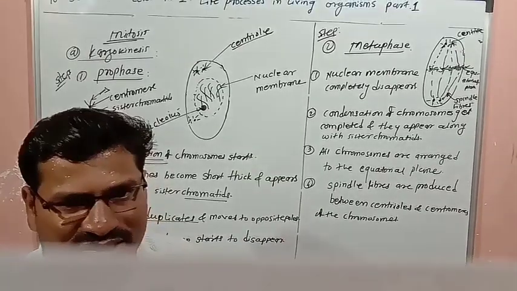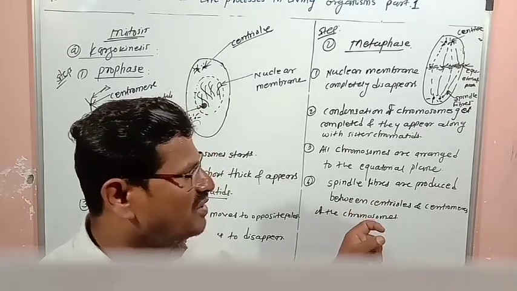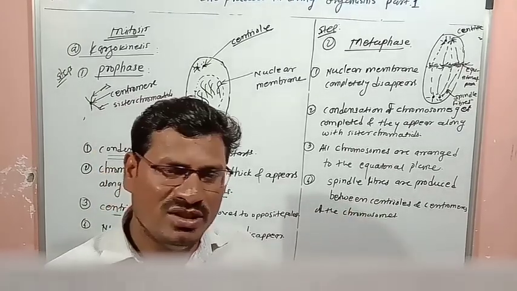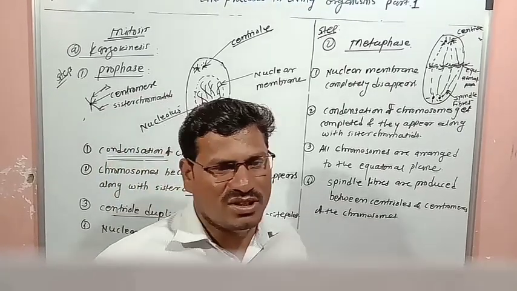In the March exam, this year only, it was asked: spindle fibers are produced in dash dash stage, and the answer is metaphase.